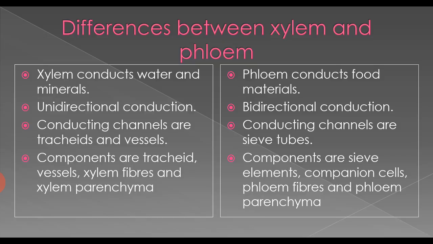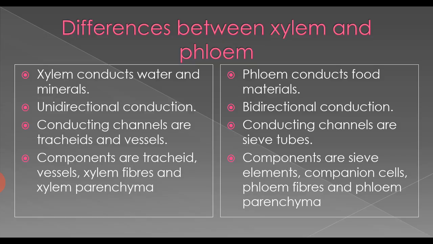But in phloem, the food materials can conduct in two ways, from the leaves to growing organs, or from the storage organ to all parts. So it is a bidirectional conduction. In xylem, conducting channels are tracheids and vessels. In phloem, conducting channels are sieve tubes.